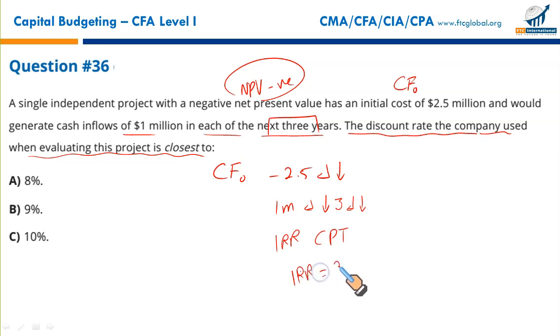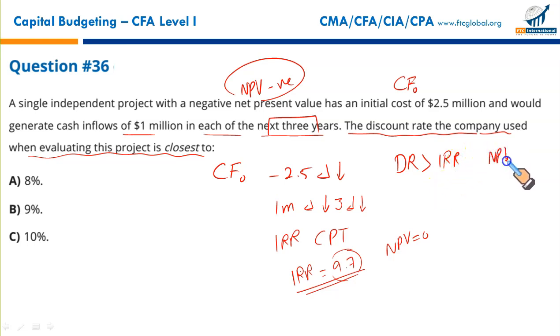Our IRR is 9.7. So this project is generating a return of 9.7 at which NPV is 0. At IRR, NPV is 0. Right. So now this is a very interesting idea. Please make sure you understand this concept. If your discount rate is greater than IRR, you will have a negative NPV. If your discount rate is less than IRR, you will have a positive NPV.